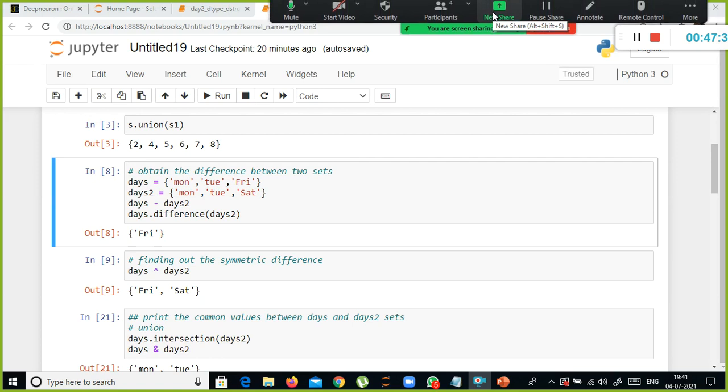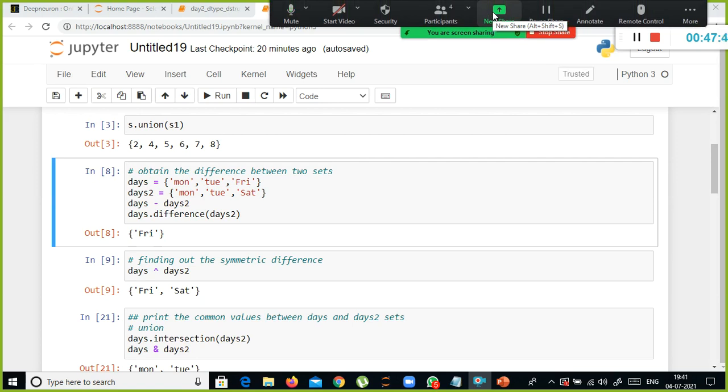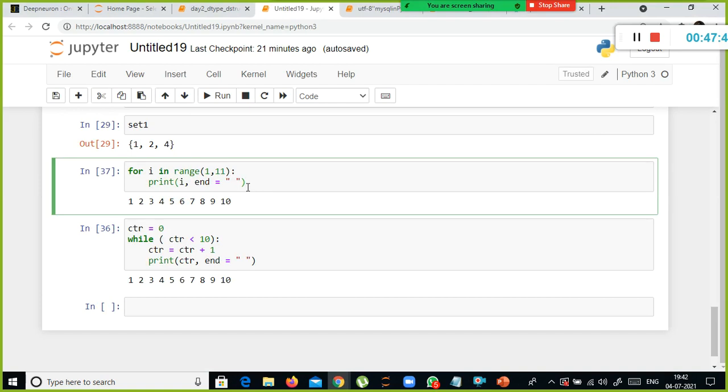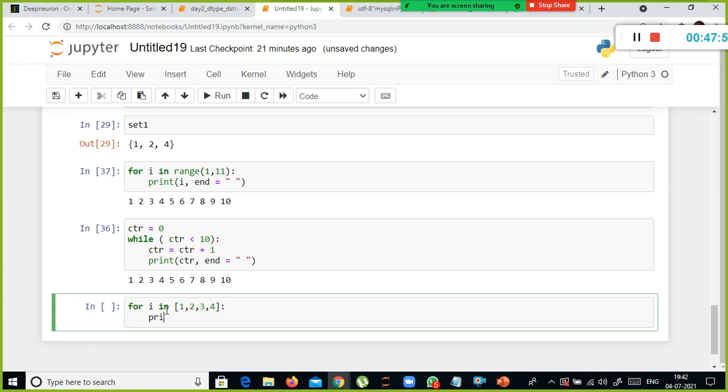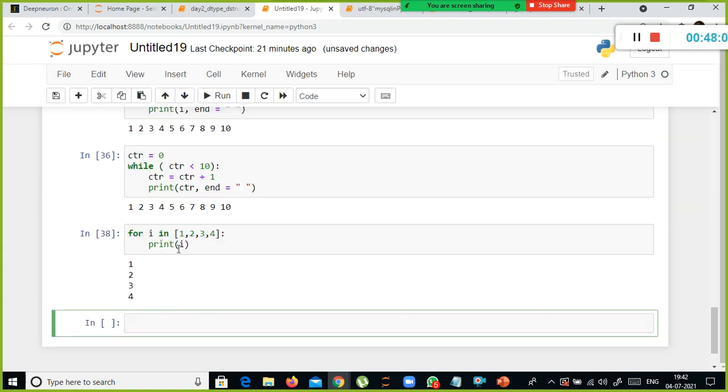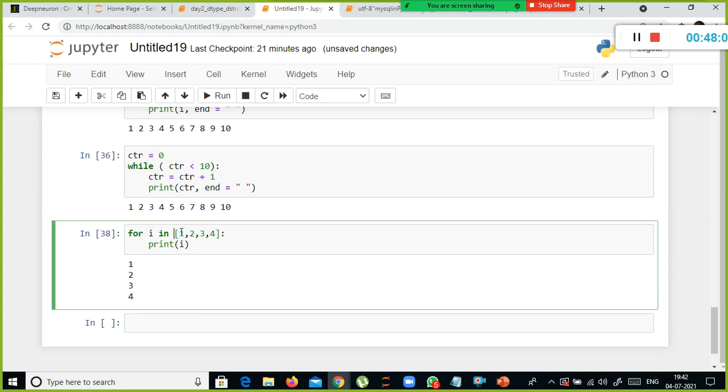Okay. So using a for loop, you can iterate over iterables, right? For example, for i in [1, 2, 3]. What is this inside the square brackets? This is a list. A list is an iterable. Similarly, you can use a tuple also.